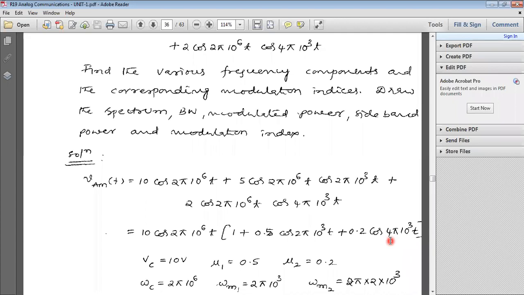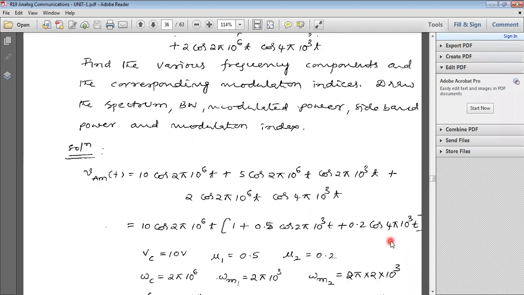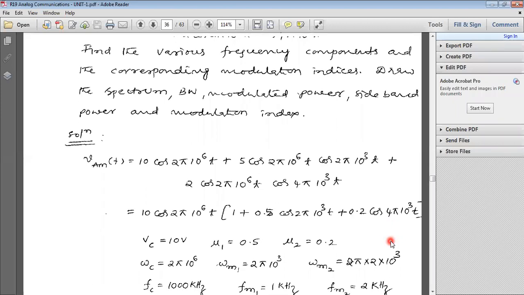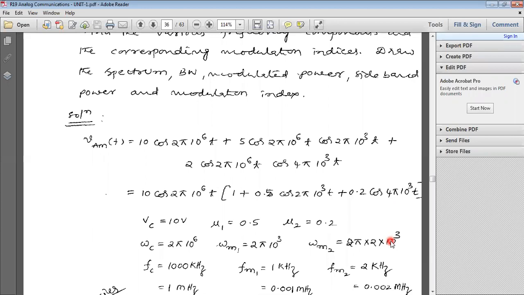These are the unknown parameters. First take the signal: 10 cos 2 pi 10 power 6 t, and take the remaining terms also. Take the first term common, that is 10 cos 2 pi 10 power 6 t.